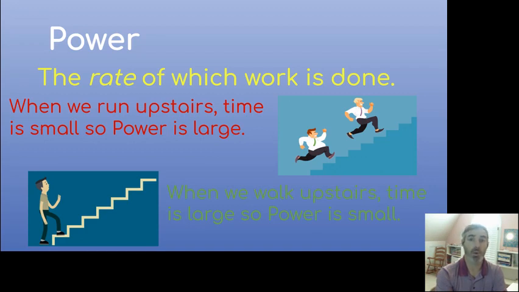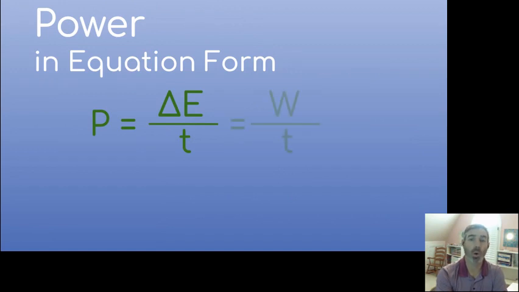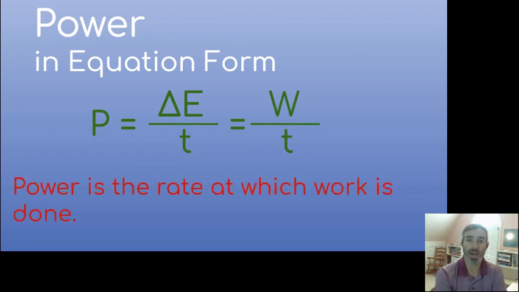So if you think about how you feel when you get to the top of the stairs, you're going to be more tired when you run up the stairs versus when you walk up the stairs. It's showing that you've exerted more power to get to the top of the stairs by running. Now, if we look at power in equation form, power is a change in mechanical energy divided by time. Well, we also know that a change in mechanical energy is work, so power is work divided by time, which shows us that when we're dividing something by time, that is a rate at which work is done. So it's the rate at which energy is transferred into or out of a system.